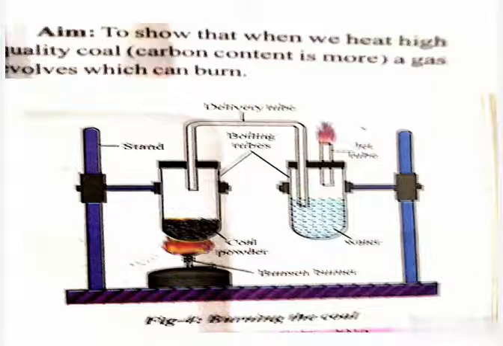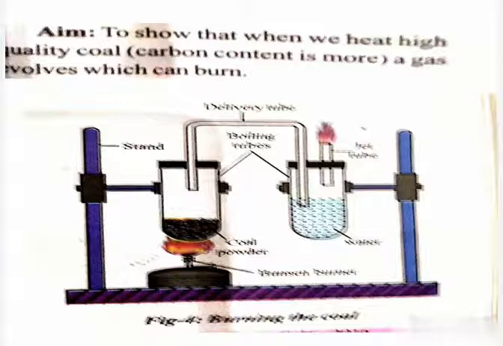Insert one end of the delivery tube in the first boiling tube which is on the left side, and insert the other end of this delivery tube in the other boiling tube. So here we took a U-shaped delivery tube. We inserted one end in the first boiling tube towards the left side, and the other end in the second boiling tube on the right side.